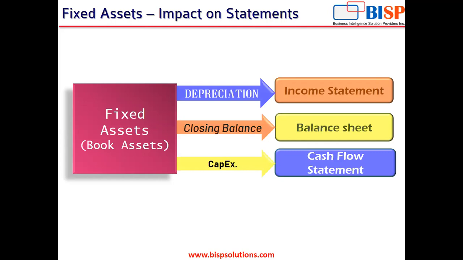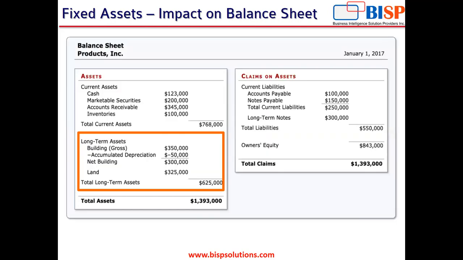Now, capex is the money that is invested by a company in acquiring, maintaining, or improving the fixed assets, such as PP&E, that is property, plant, and equipment. So, fixed asset has an impact on all the three major statements of an organization. Starting with the balance sheet.